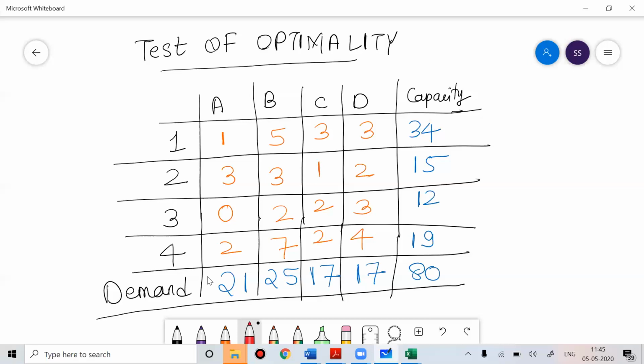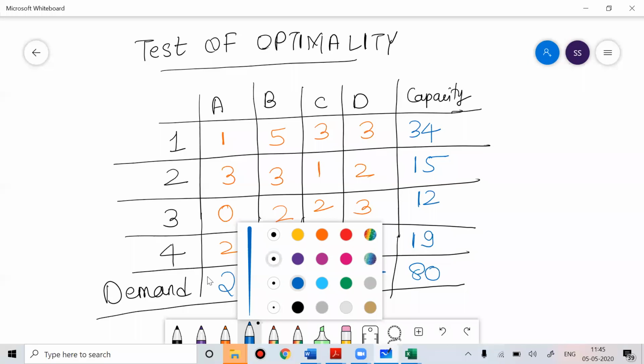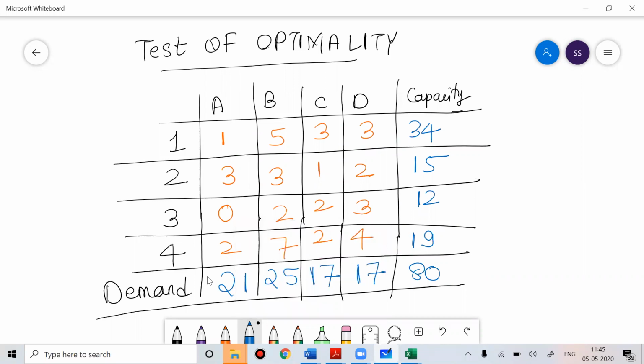So I'll use the northwest corner method, because I believe that is the easiest one. I'll start with this first cell. Let's change this color to something else. These are the only options I have. So now just put 21 here. If you put 21 here, the demand will be over,